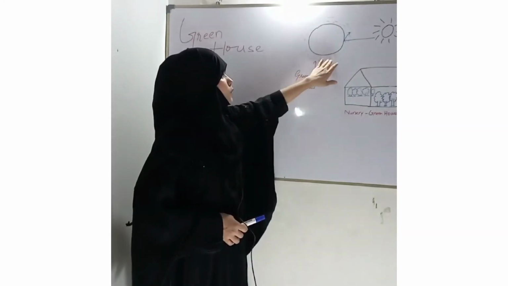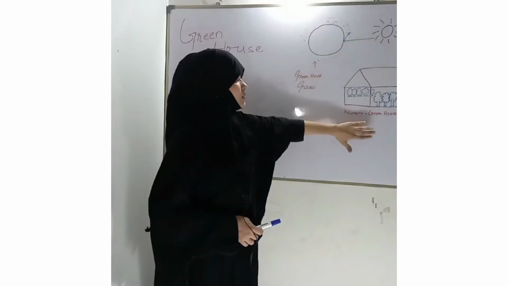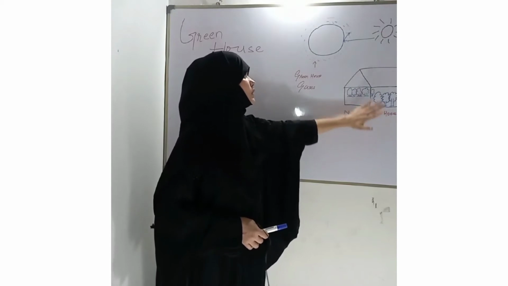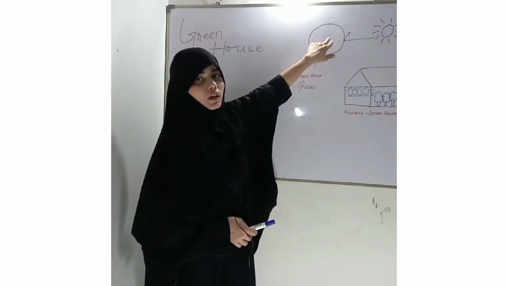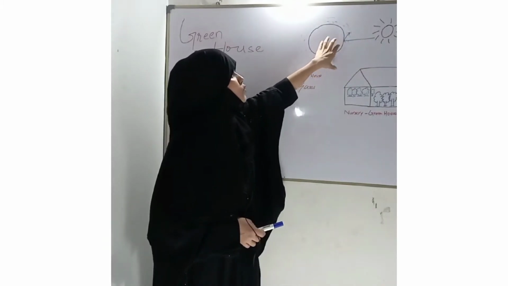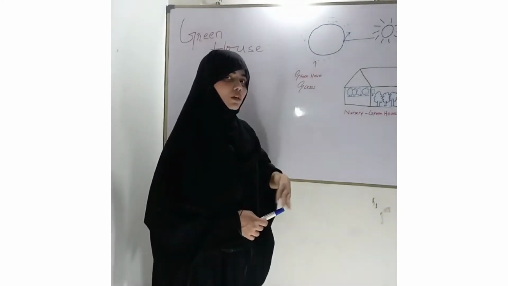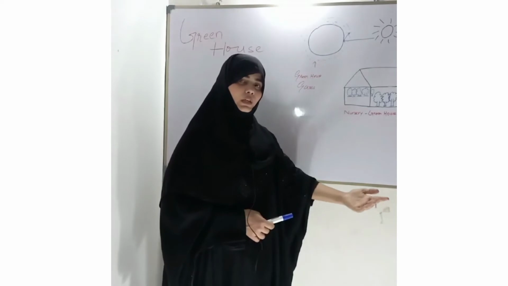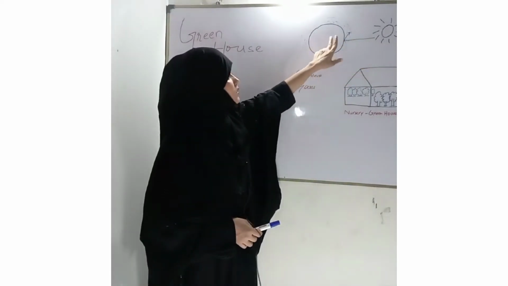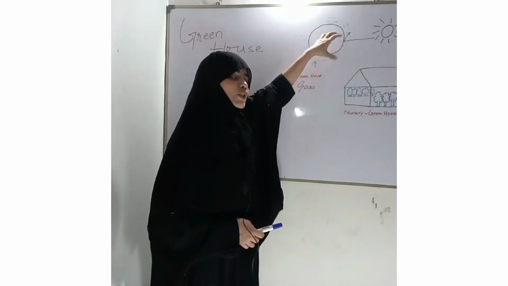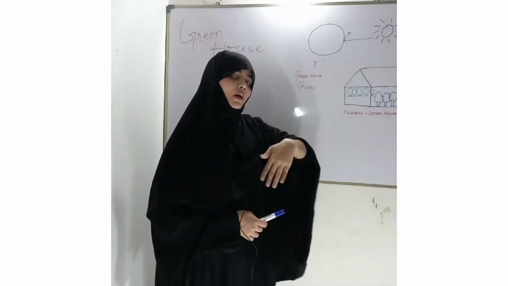So in a similar way as it happens in the greenhouse in the nursery, the same thing happens here. Naturally, sun radiation falls on the earth, so a few of the sun radiations are absorbed by the earth and a few of the radiations are returned or reflected back to the space.